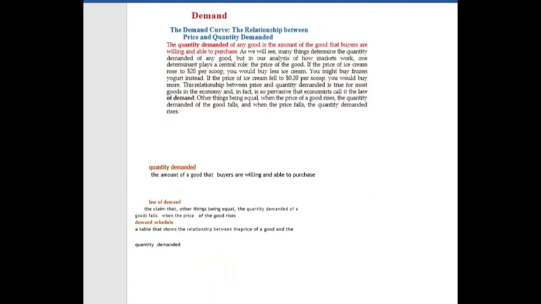Demand. Demand is the amount of a good that buyers are willing and able to purchase, and law of demand states that other things being equal, the quantity demanded of a good falls when the price of the good rises. And demand schedule is a table that shows the relationship between the price of a good and the quantity demanded.